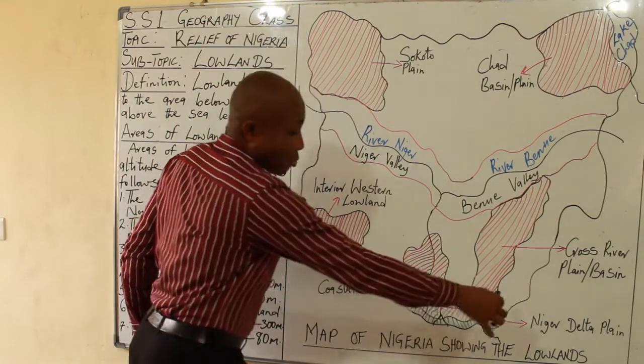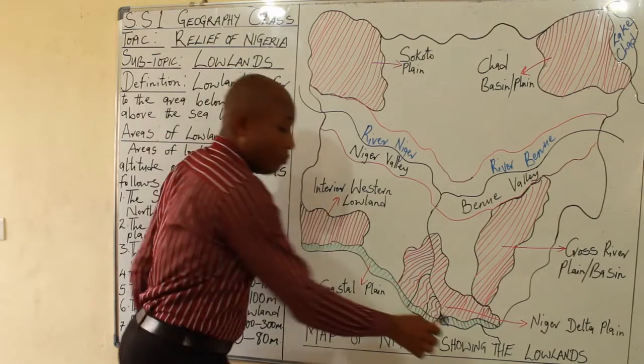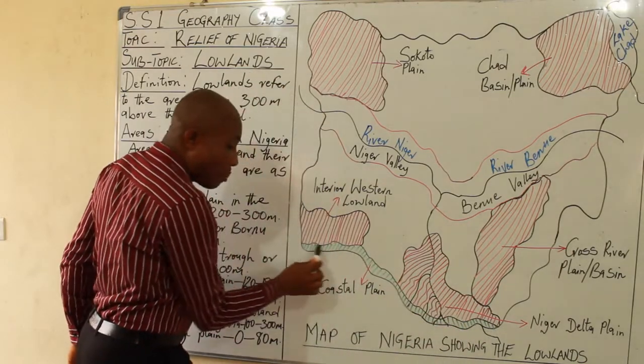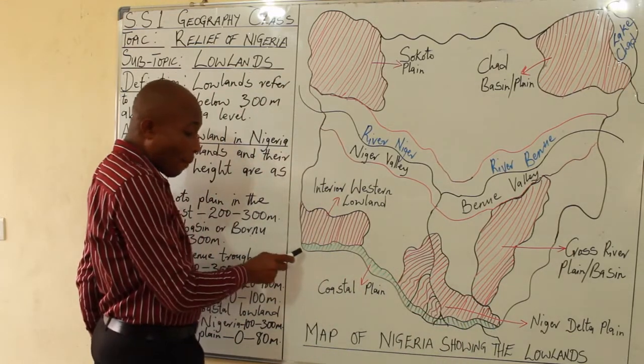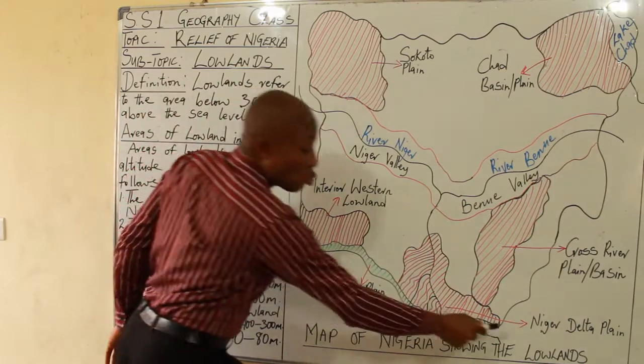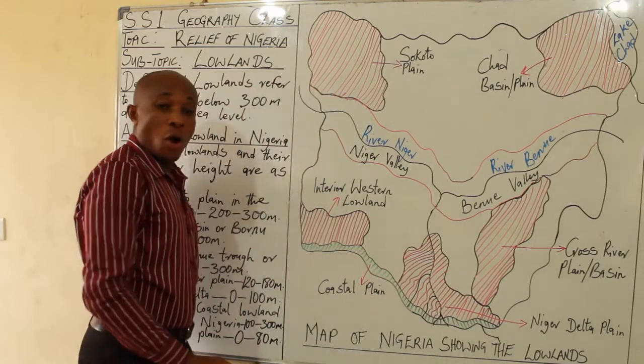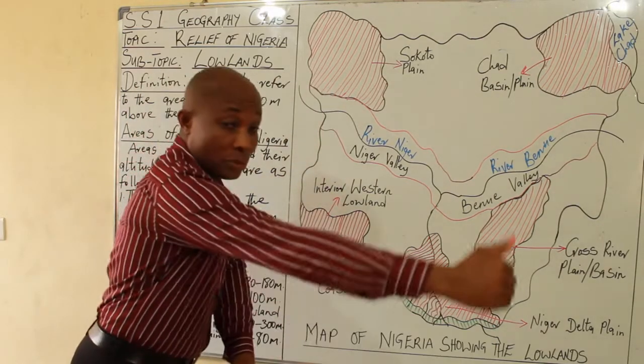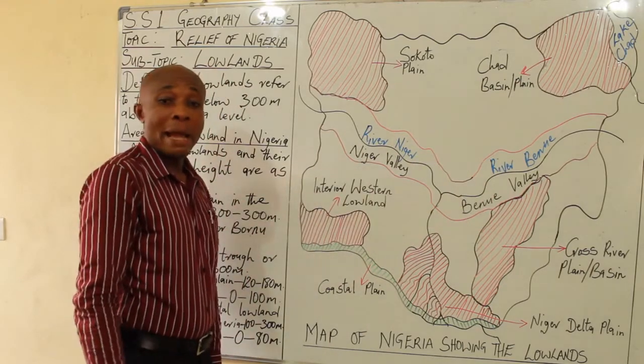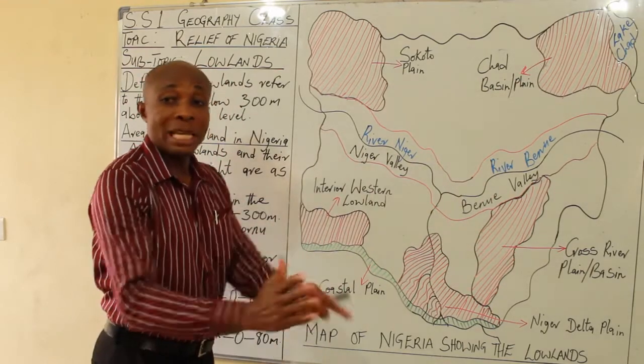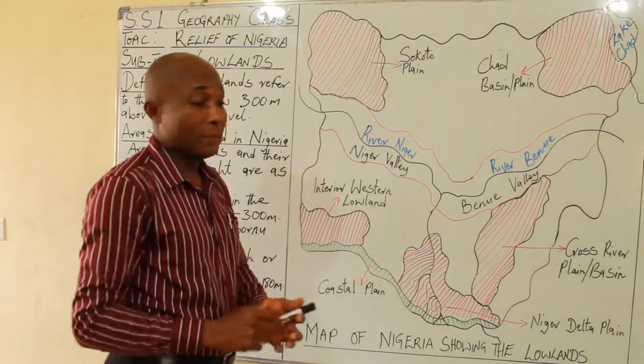As you can see, that's why I use green marker to demarcate the coastal plain. The coastal plain stretches from Badagry down to Cross River. All the coastal boundary of Nigeria with the Atlantic Ocean falls within it.